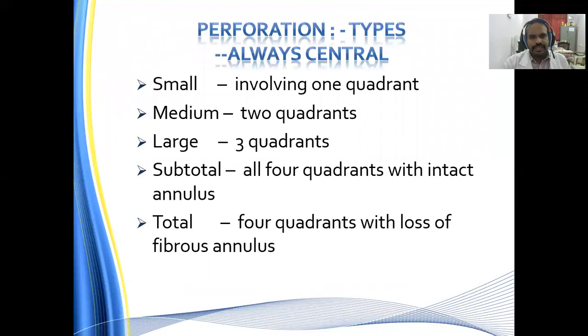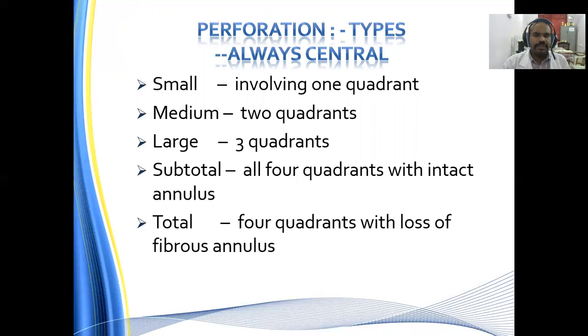Usually the perforation is central. We call it small when it involves only one quadrant, medium if it involves two quadrants, and large if it involves three quadrants. Subtotal is when all four quadrants are involved with an intact annulus, whereas in total perforation, all four quadrants are involved with even the loss of the fibrous annulus.